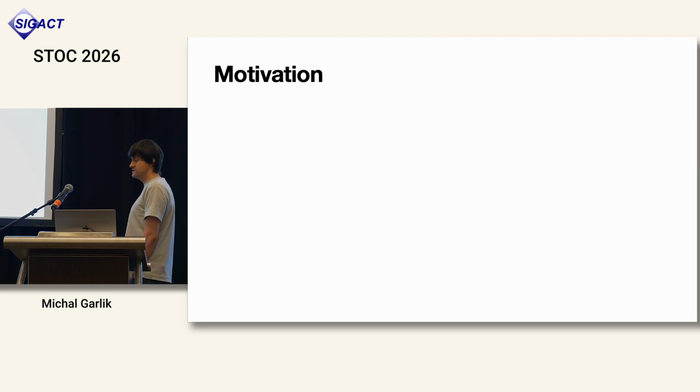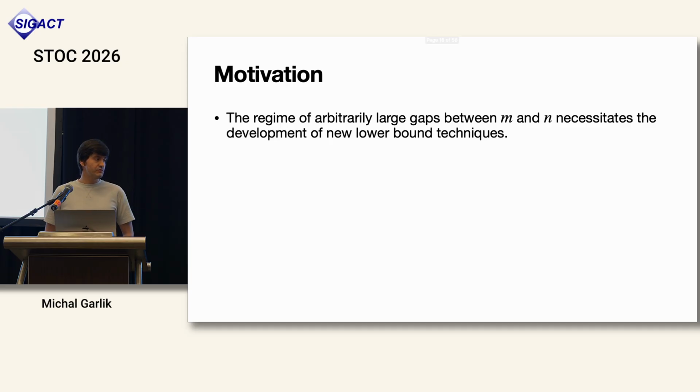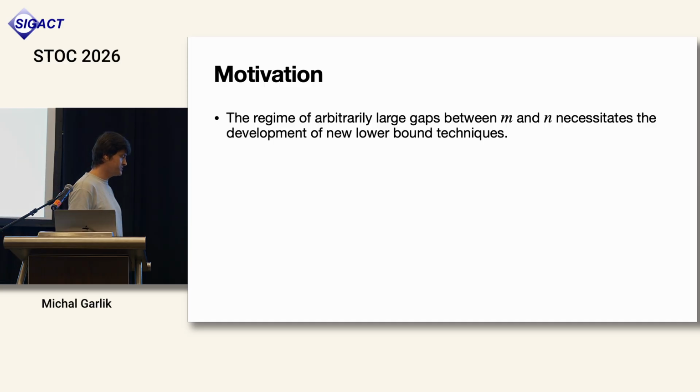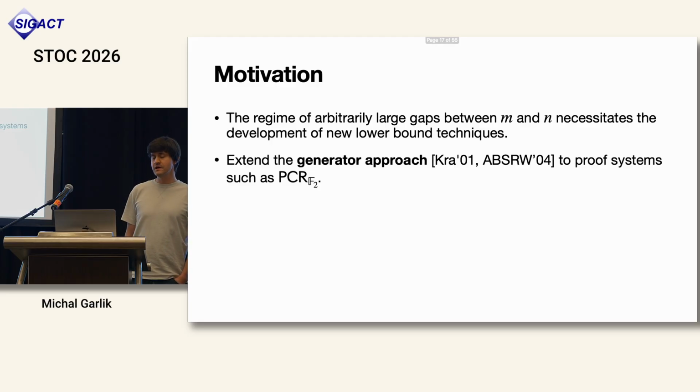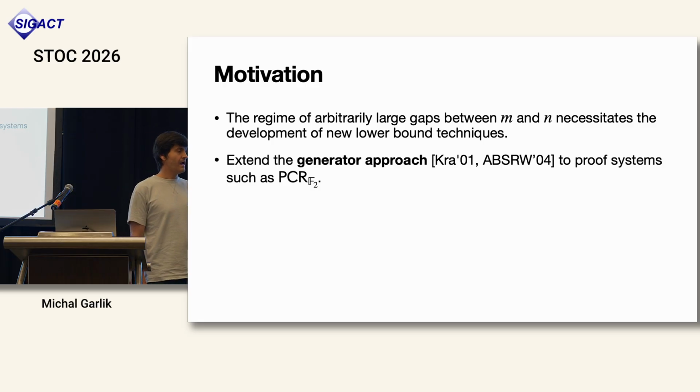Motivation for our work is at least threefold. First, the regime where m is arbitrarily larger than n requires the development of new lower bound techniques. This has been the case for the weak pigeonhole principle, and the same is true for the weak rank principle. The second motivation is the so-called generator approach to proof complexity, introduced by Krajíček and by Alekhnovich, Ben-Sasson, Razborov, Wigderson.